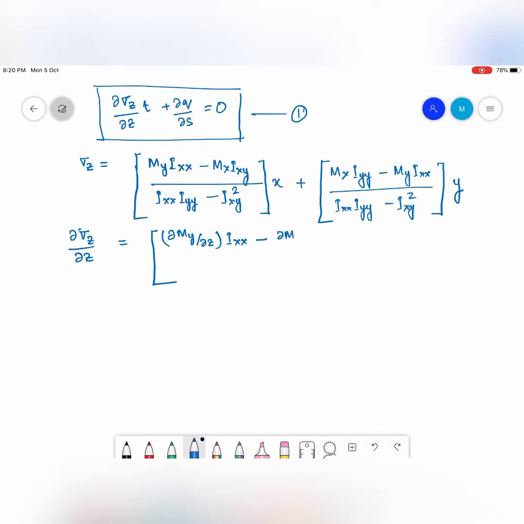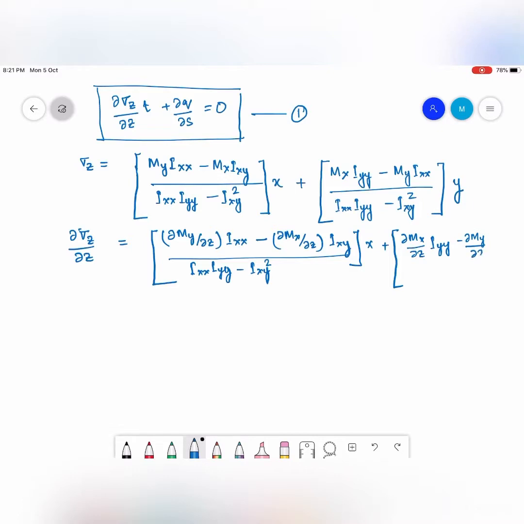Then I have del Mx by del z into Ixy by, of course, Ixx Iyy minus Ixy square into x, plus del Mx by del z into Iyy minus del My by del z into Ixx by Ixx Iyy minus Ixy square into y.